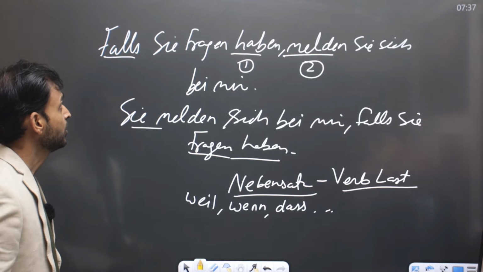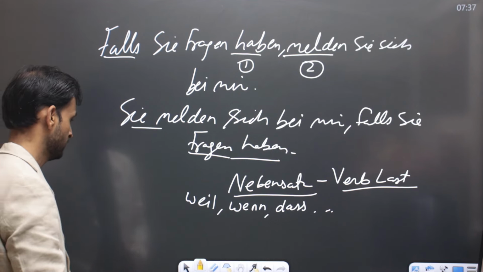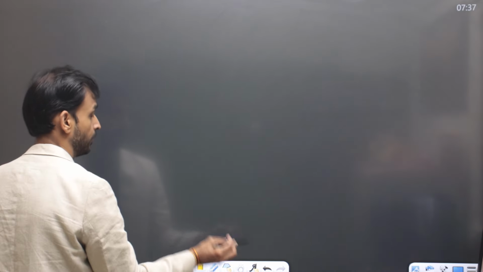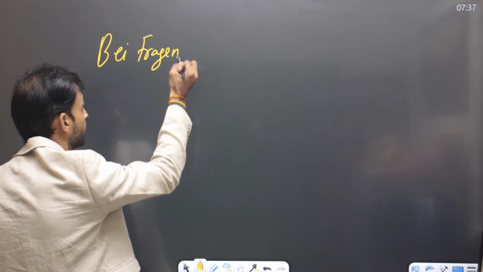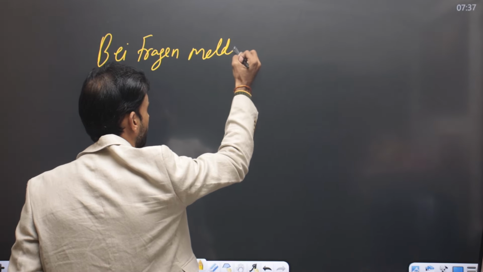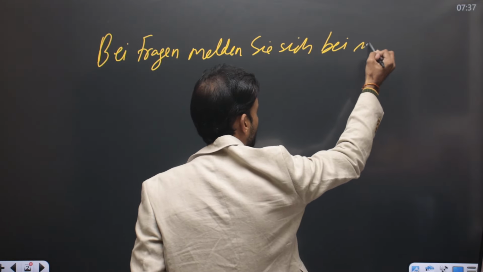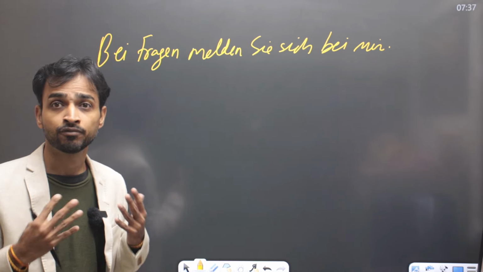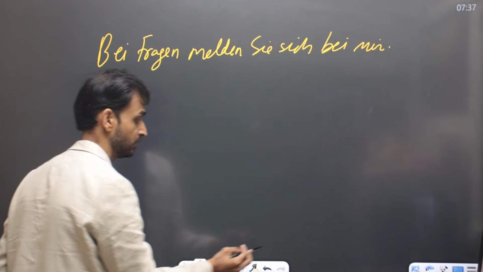And here I had written, falls Sie Fragen haben, melden Sie sich bei mir. How can I say? Bei Fragen melden Sie sich bei mir. And during our presentations we also say, bei Fragen stehe ich Ihnen zur Verfügung. You must have seen this sentence.